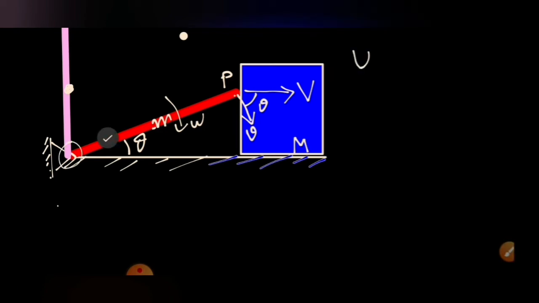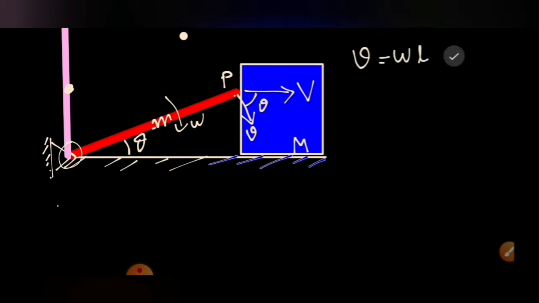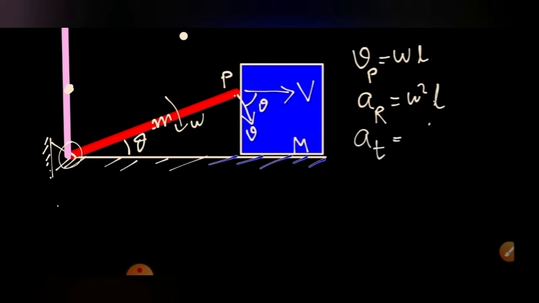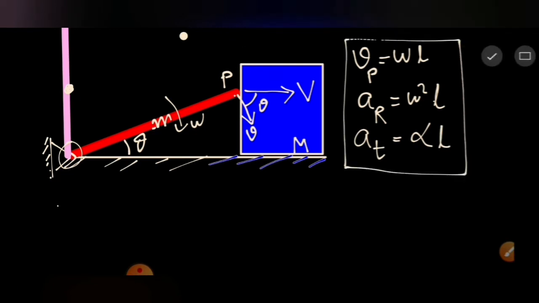So v is equal to omega L. This is the velocity of the point P, the topmost point. Now this topmost point is moving in a circular path, so it has acceleration. Its two components can be written as a radial equal to omega square into L, since the radius is L, and a tangential equal to alpha into L. So these are the quantities for the topmost point that we calculated.